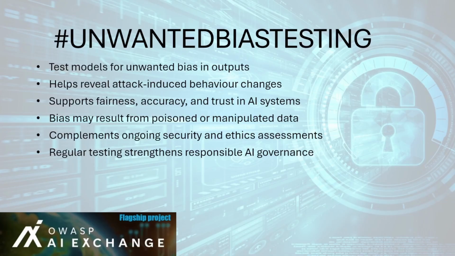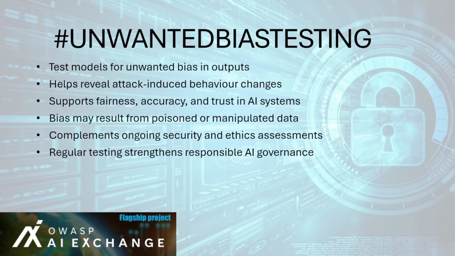Key practices include the following. 1. Conduct test runs that compare model outputs across different demographic or contextual groups. 2. Track anomalies or sudden changes in fairness metrics, as these may suggest unauthorized interference. 3. Integrate results into your continuous validation process, or the hash continuous validation control, to maintain awareness of both ethical and security-related risks. 4. Collaborate across teams. Combine efforts from data scientists for fairness and security engineers for attack detection for holistic analysis.